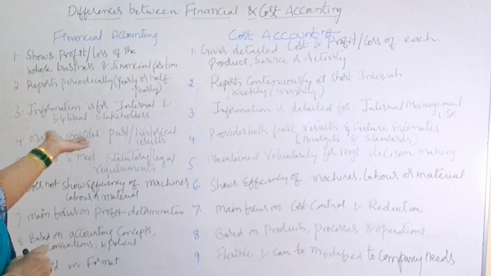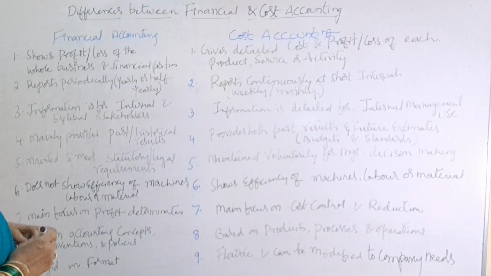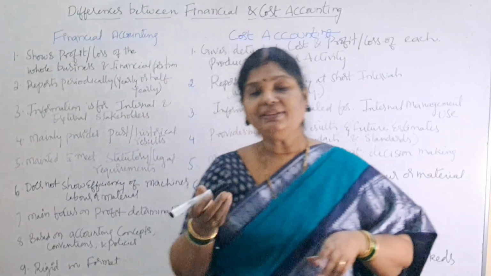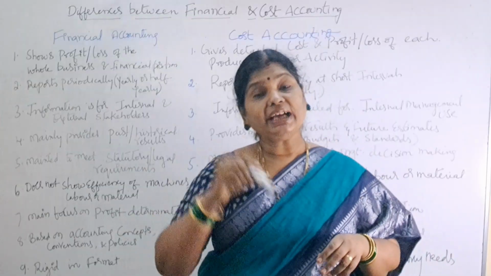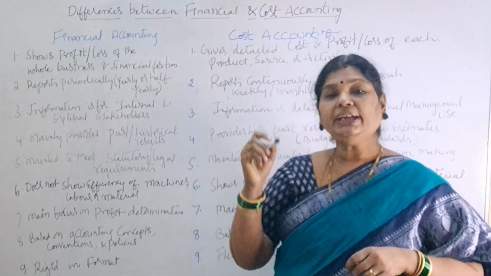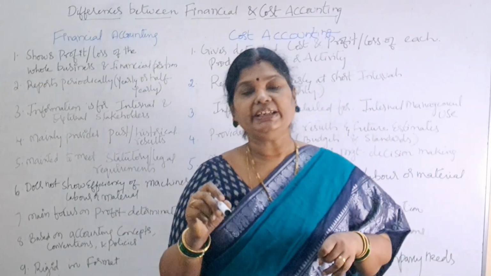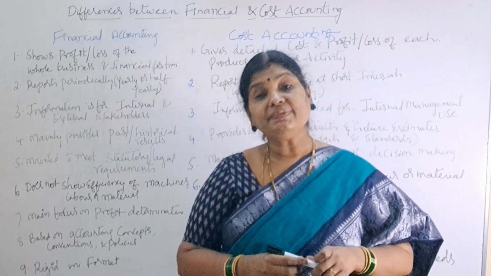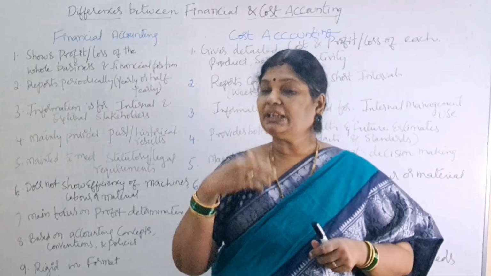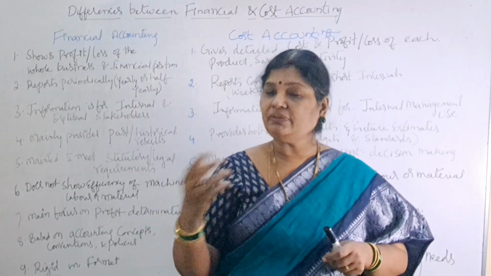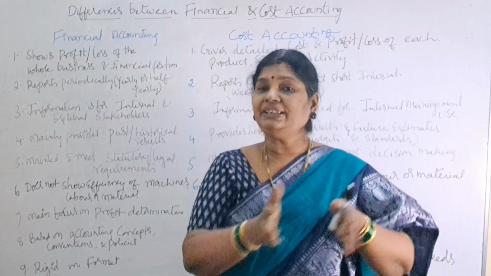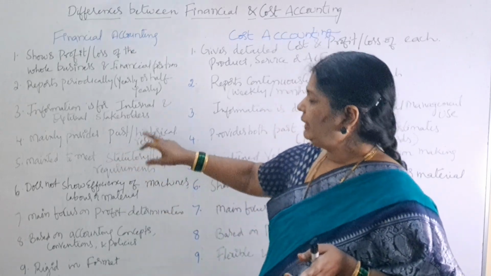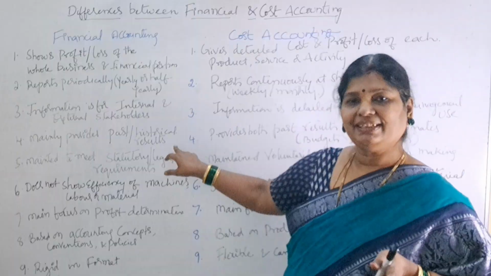The fourth one mainly provides past or historical results. So in financial accounting, what data do you get? What has already happened. Say for example, if you take the 2024-25 financial year, that is April 1st 2024 to March 31st 2025, we will prepare after completion of March 31st 2025. So the data we are considering is past data, right? So in financial accounting, we are taking mainly past and historical results.